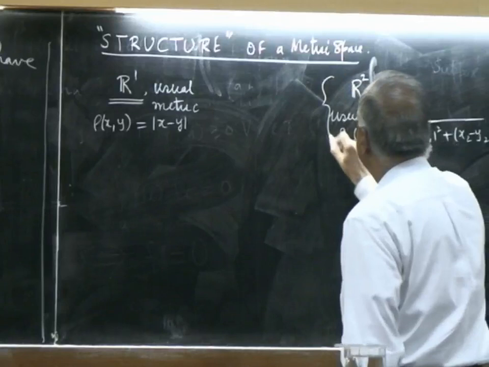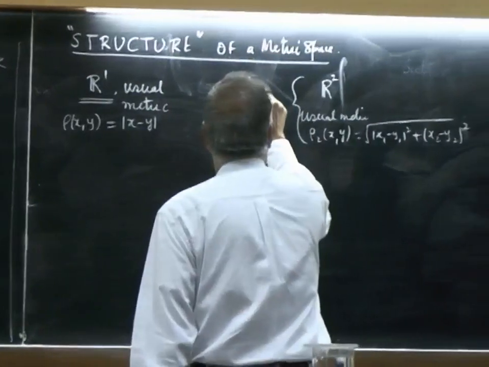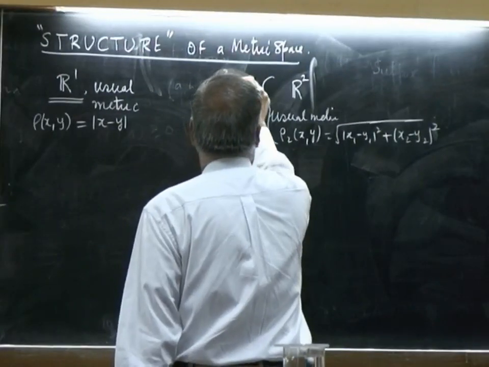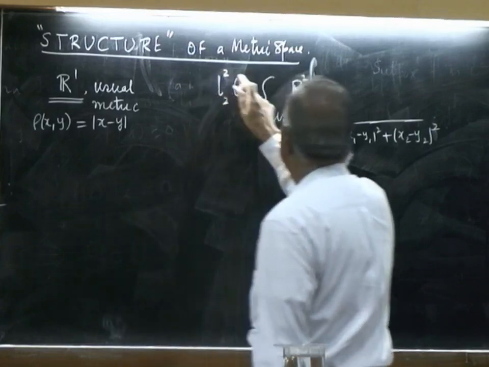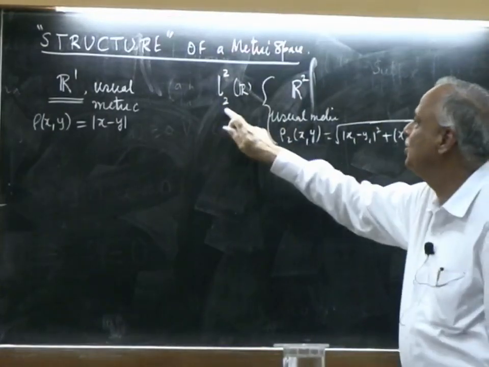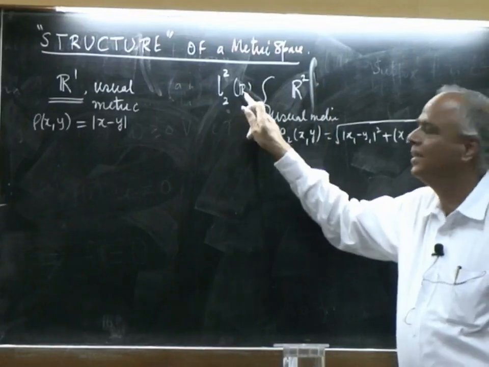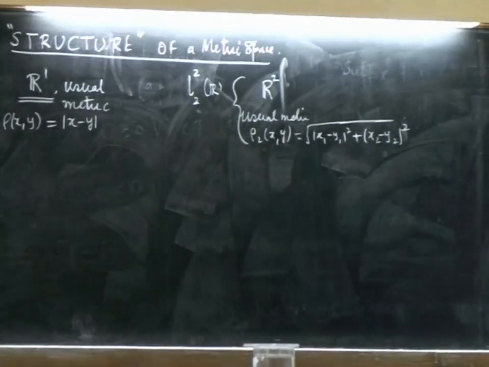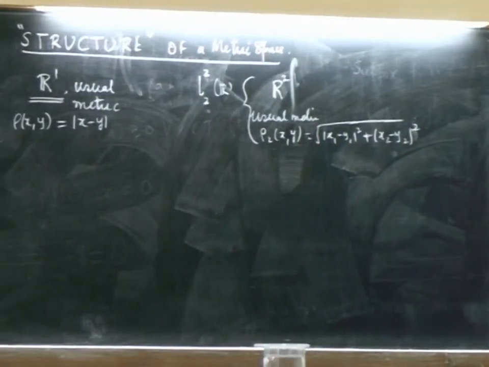So this metric space is what I call L2 sub 2 R. This 2 refers to the square root, and this 2 refers to 2 components. If there are n components, I would have written L2 sub n R.